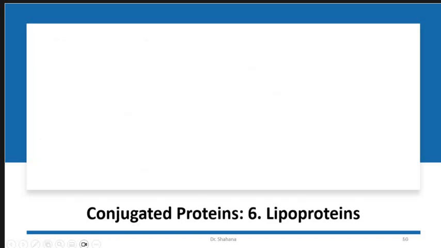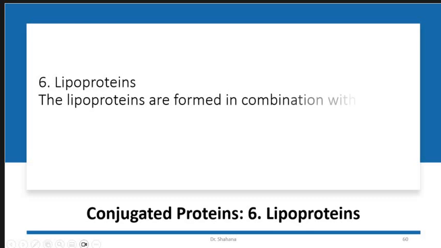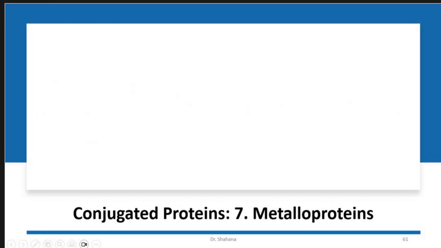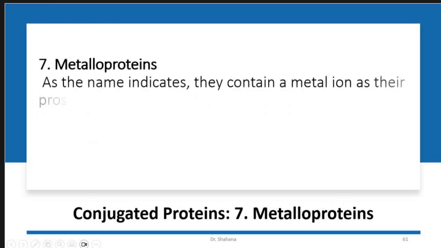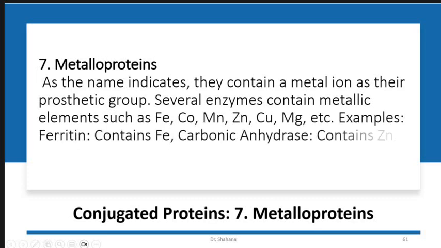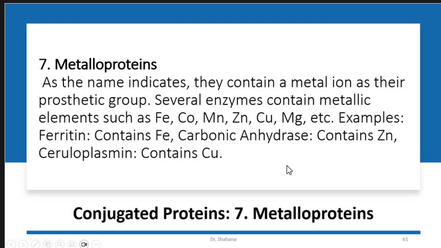Then we have lipoproteins. Lipoproteins are the combination of lipids with proteins. Lipid is the prosthetic group. Then we have metalloproteins. As the name indicates, they contain metal as their prosthetic group. Several enzymes contain metals like iron, cobalt, manganese, zinc, magnesium. Examples are ferritin that contains iron, carbonic anhydrase that contains zinc, then ceruloplasmin that contains copper.